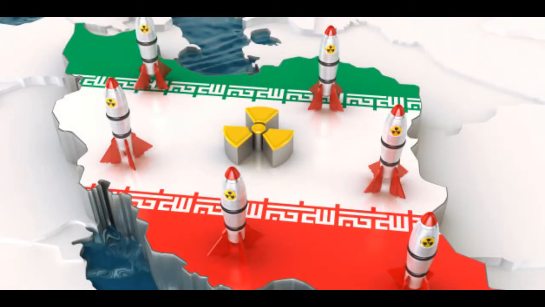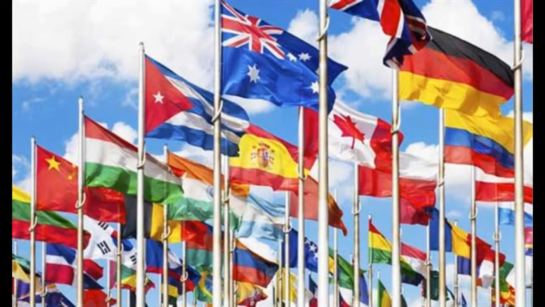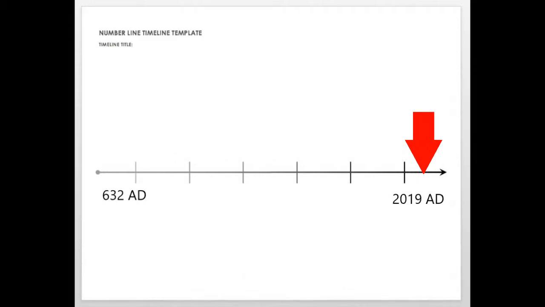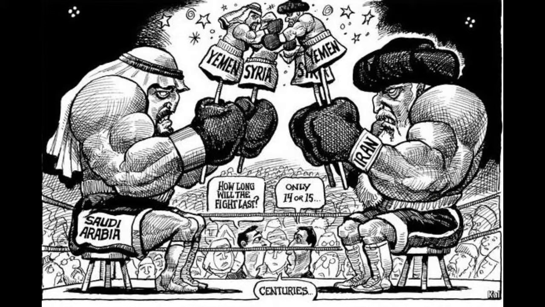The threat of nuclear weapons will bring in more countries from the United Nations to help defuse the conflict. First world countries will have to get involved to reduce the risk of the mutual destruction of countries or terrorist attacks on the countries involved. In the year 2030, nuclear weapons from Iran and the continued participation from other countries will continue to play into the conflict between the Sunnis and the Shias.